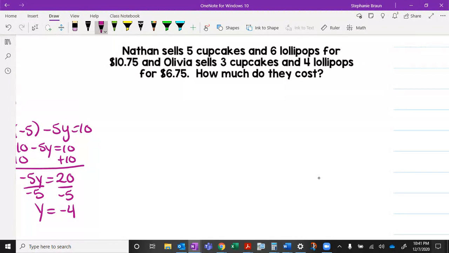Okay, so let's start with defining our variables. Let C equal cost of cupcake in dollars. Let's do P for lollipop. P equals cost of lollipop. I don't want to do an L because it might look like a 1. You can use X and Y too if you wanted to.